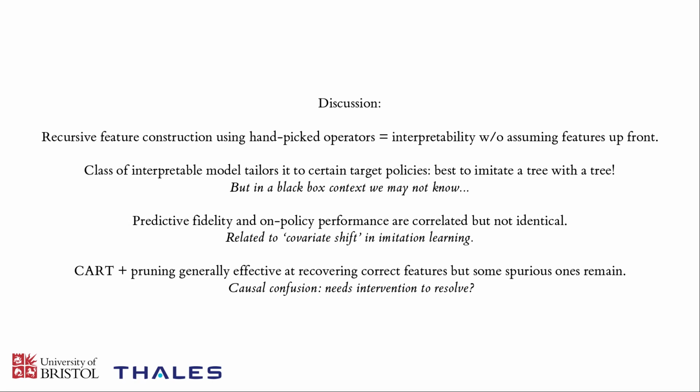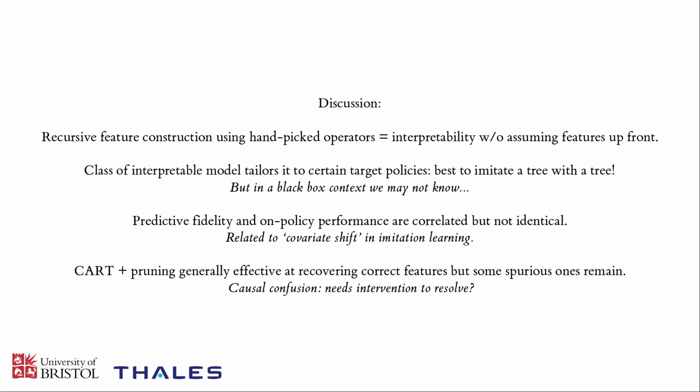which is itself implemented as a decision tree. So you do better when you match the model class of the target policy with the model itself, which is something that makes sense. But it's obviously difficult in general in a black box context where we might not know anything about the internal structure of the target policy to know exactly what model class will be best for attaining high accuracy.